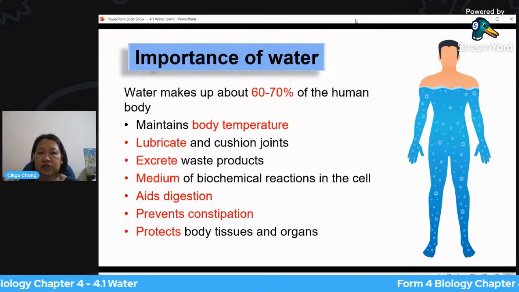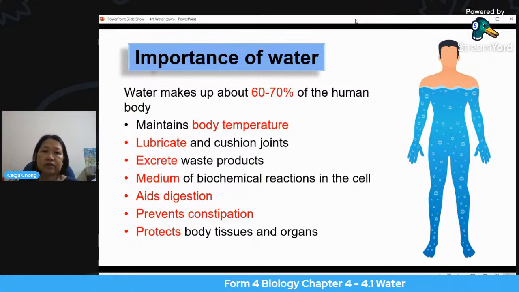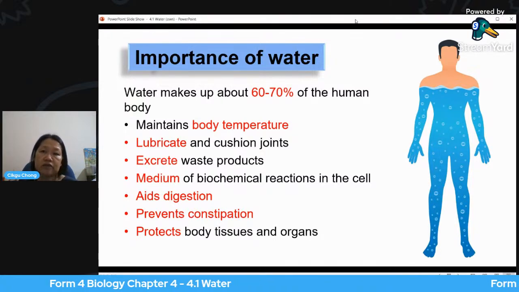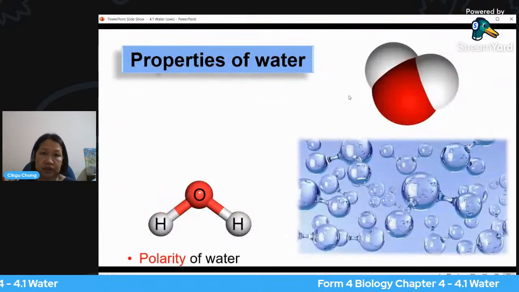So you can see the list here, there is a lot. This is not the exhaustive list of the functions of water, but here are a few points that you can use to write if you are ever asked to write the function of water in your body.